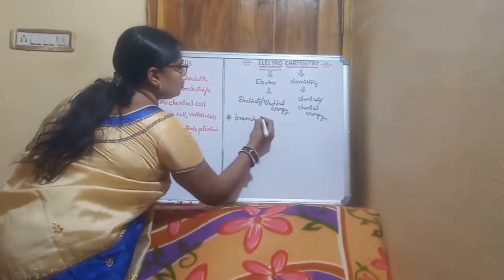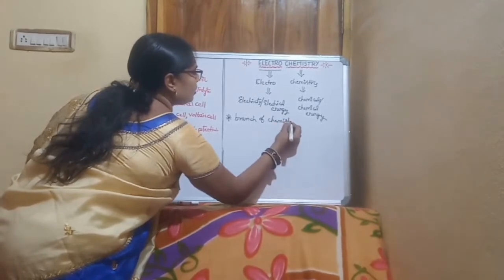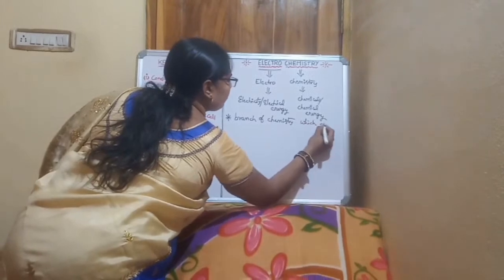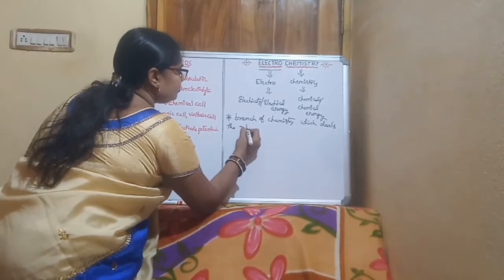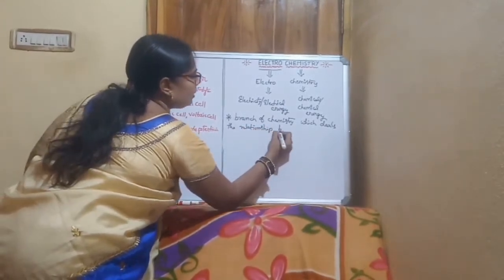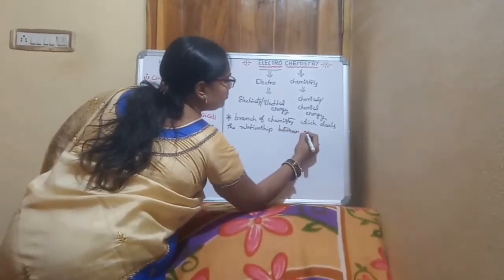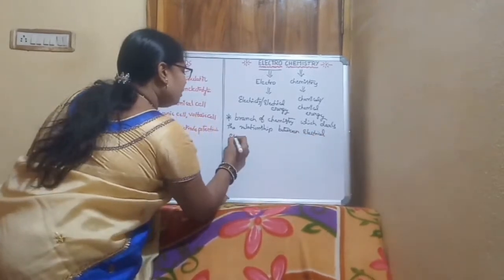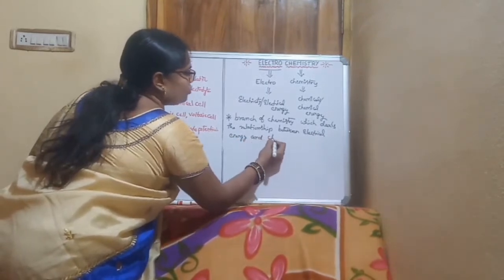It is a branch of chemistry which deals with the relationship between electrical energy and chemical energy.